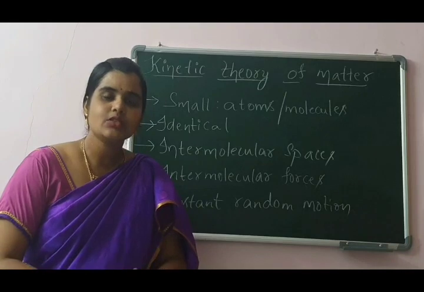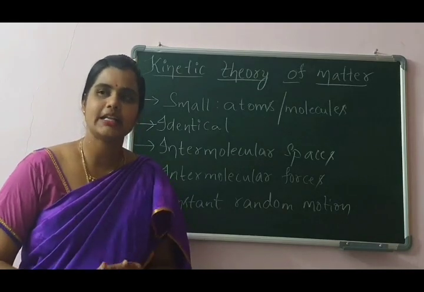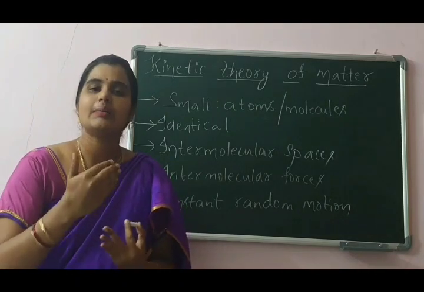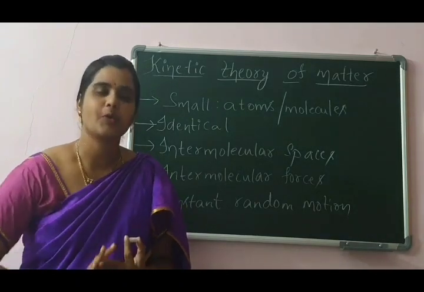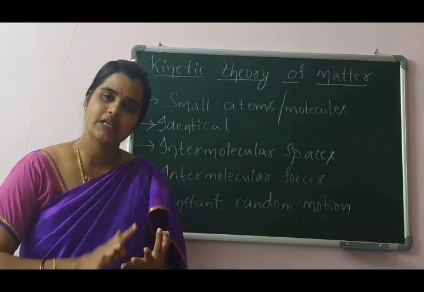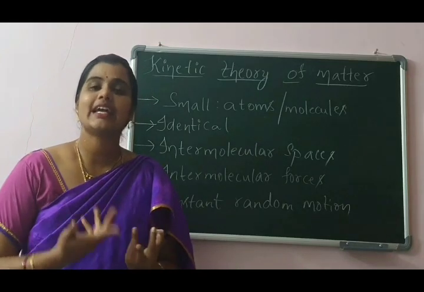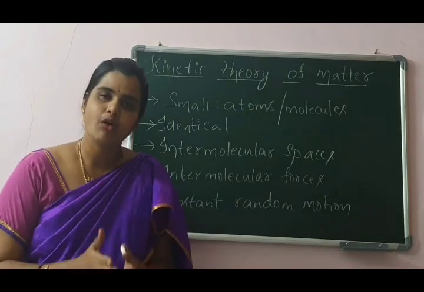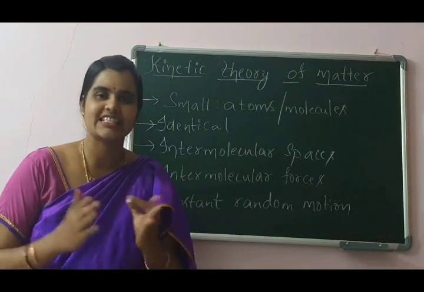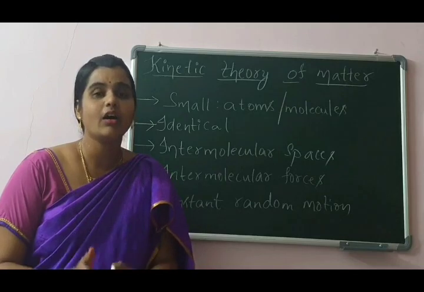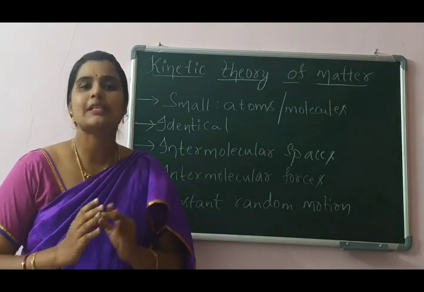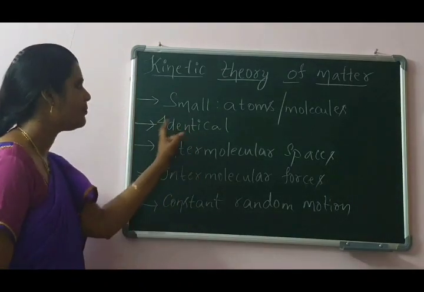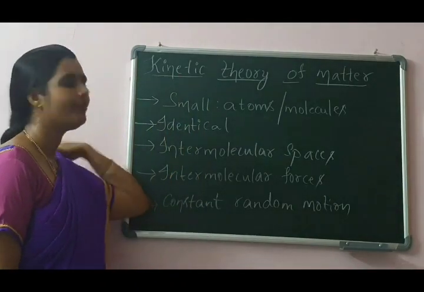So the particles of only one kind of matter will be identical. All the particles will have similar properties regarding shape, size, color, taste, odor, anything. They possess the same properties. So this is the second postulate of kinetic theory of matter.